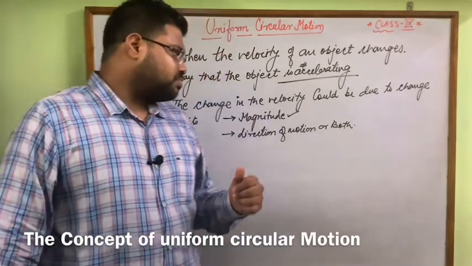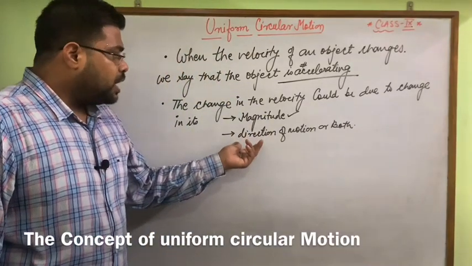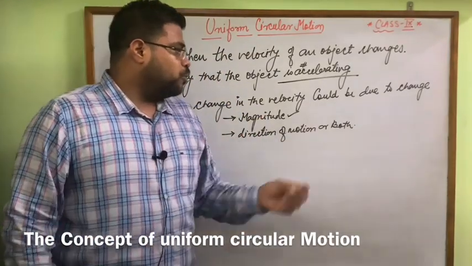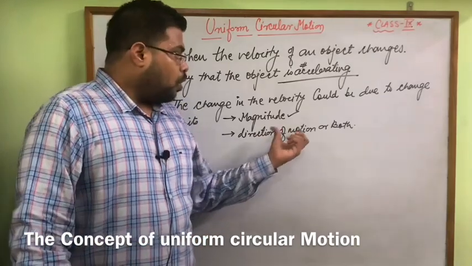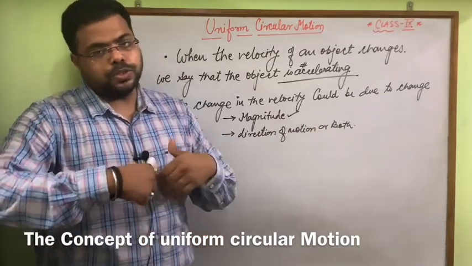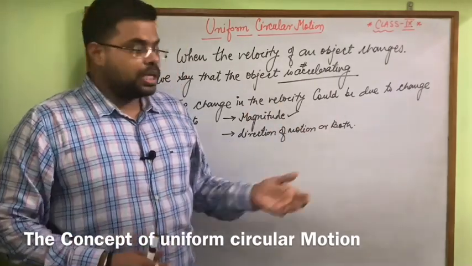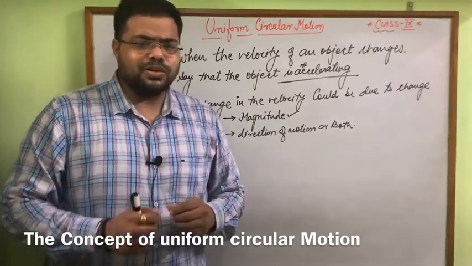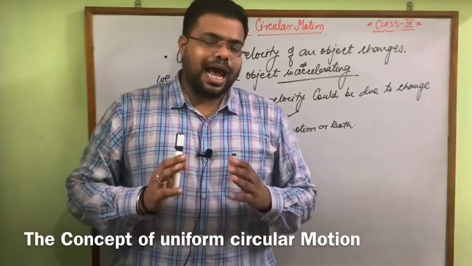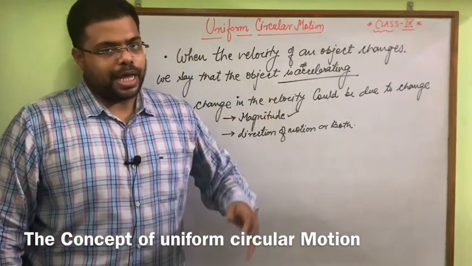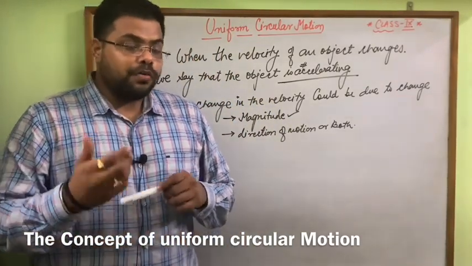Now the second thing: we can change the direction of motion, or both. We can change the magnitude, or we can also change the direction of motion. For that reason also the velocity changes, and this change is known as acceleration. How can we change the direction?